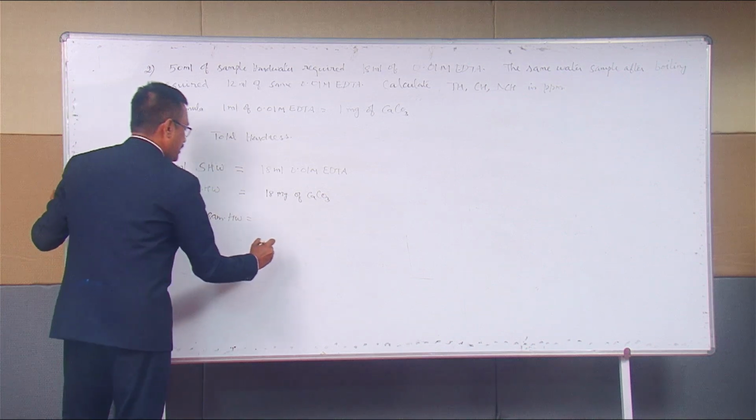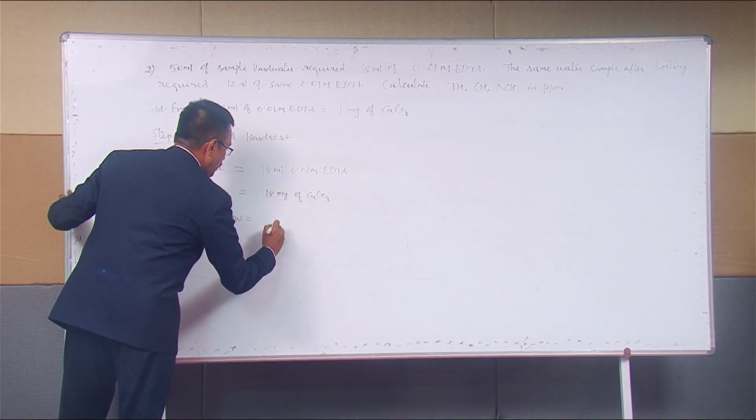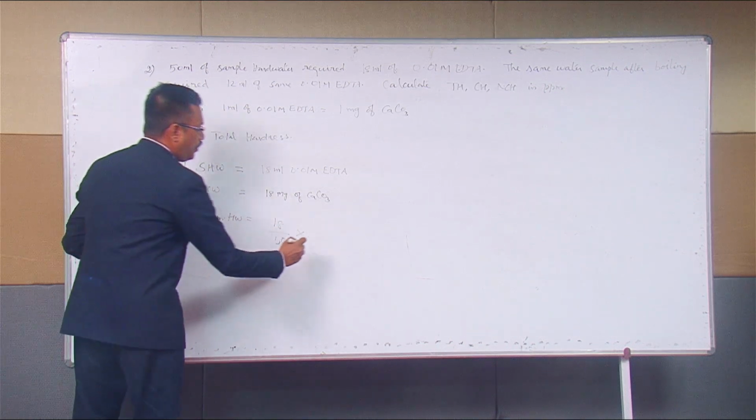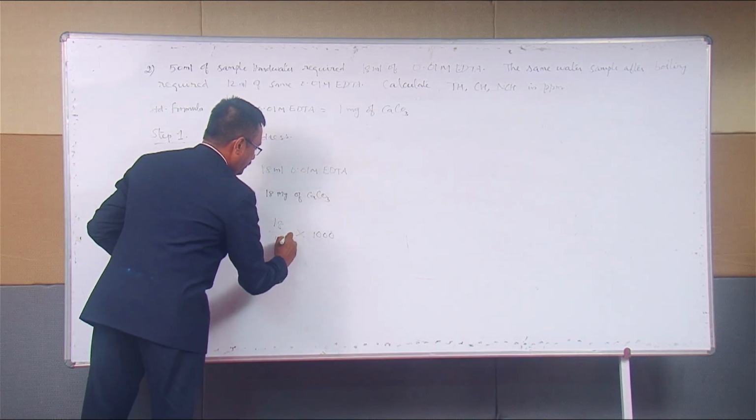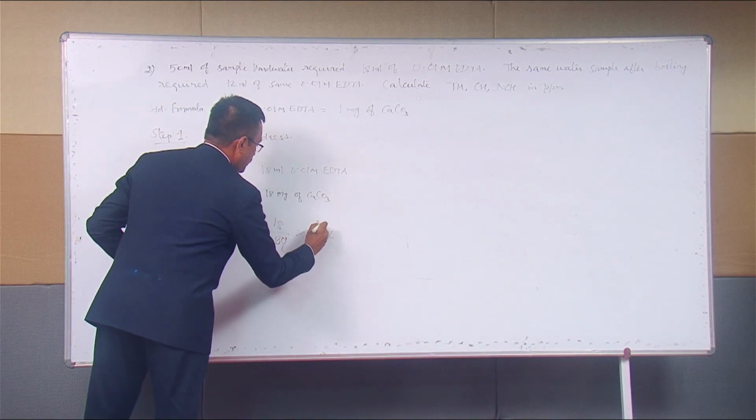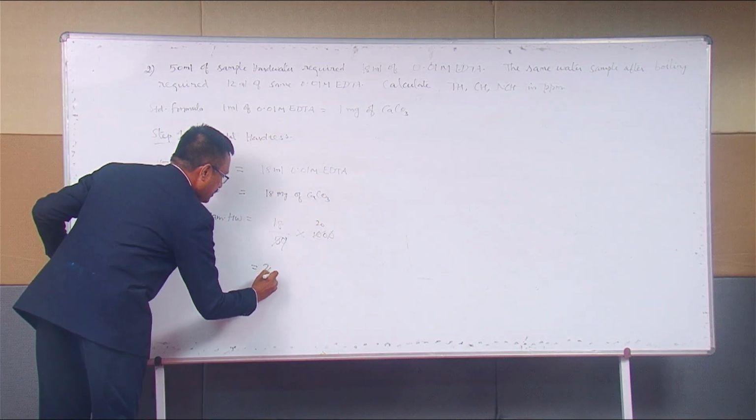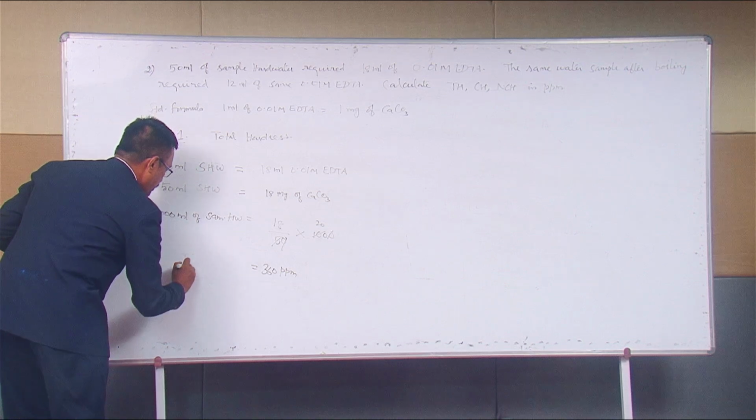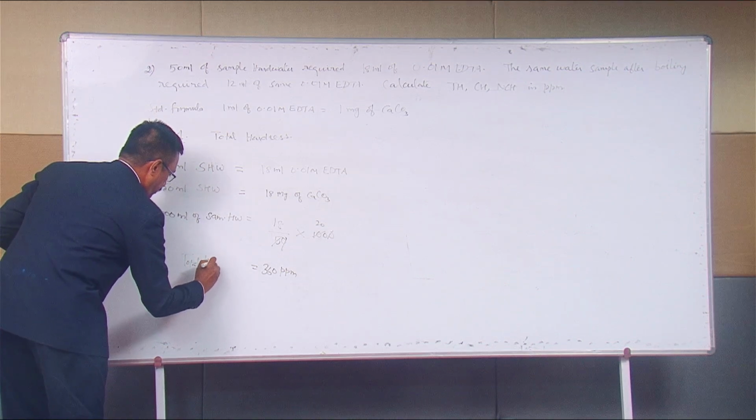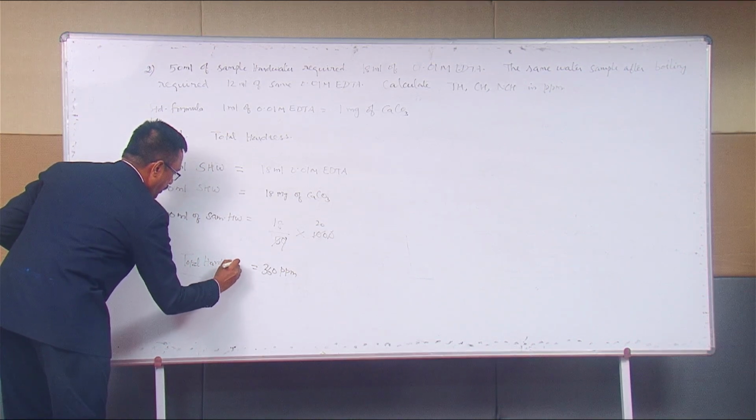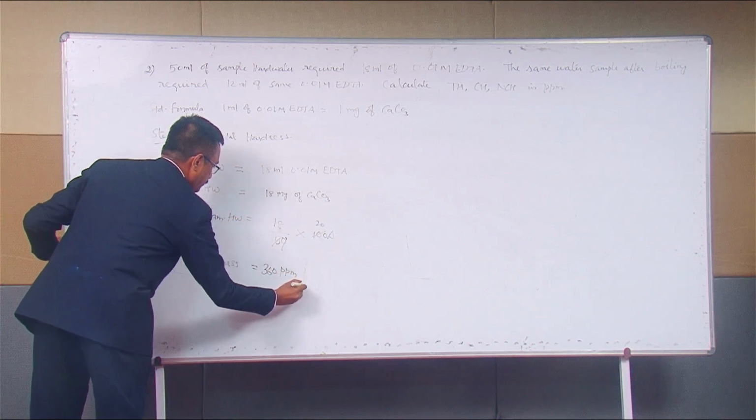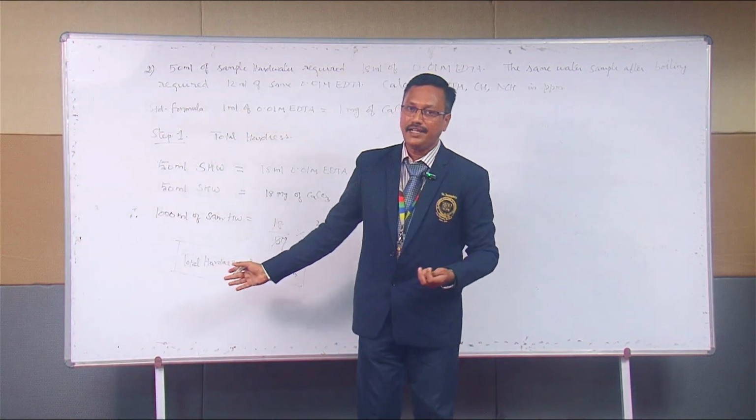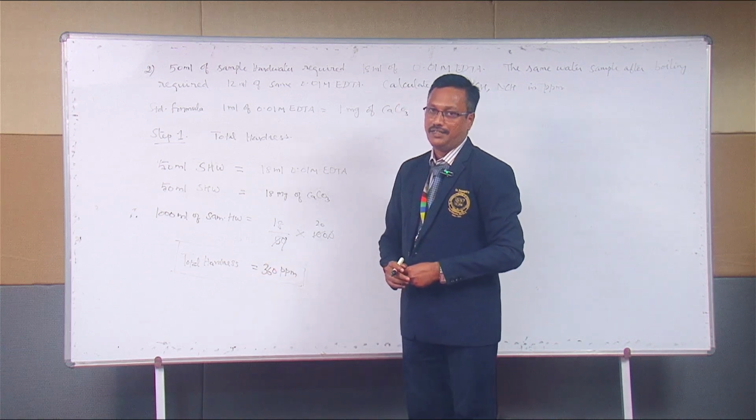Simple cross multiplication. For 50 ml, 18 mg. Therefore, what you have to find out for 1000 ml? Am I right? What is the answer? The answer will be 360 ppm. What is 360? The total hardness is 360. In a jiffy we have arrived. Very easily we calculated the total hardness.